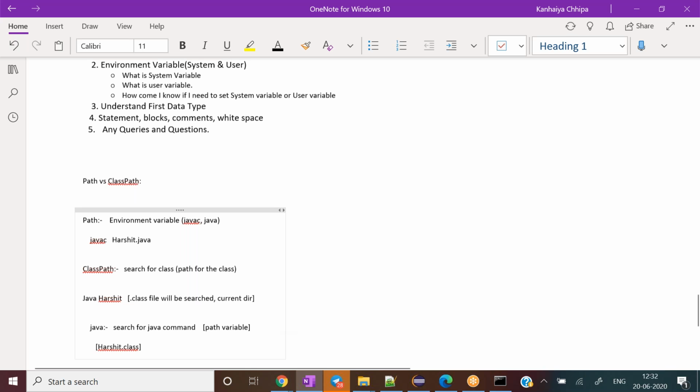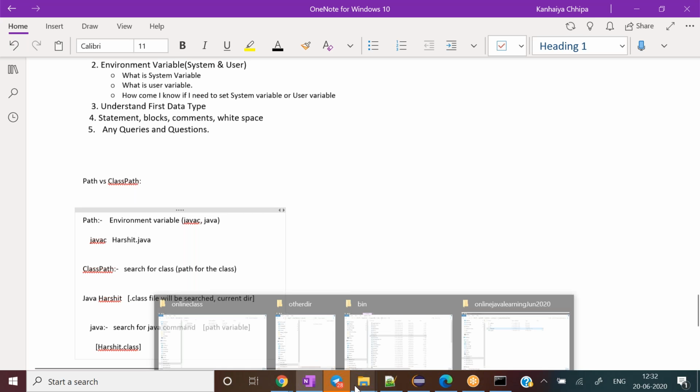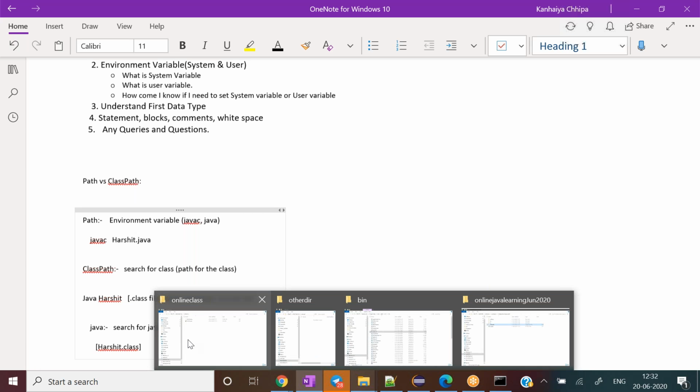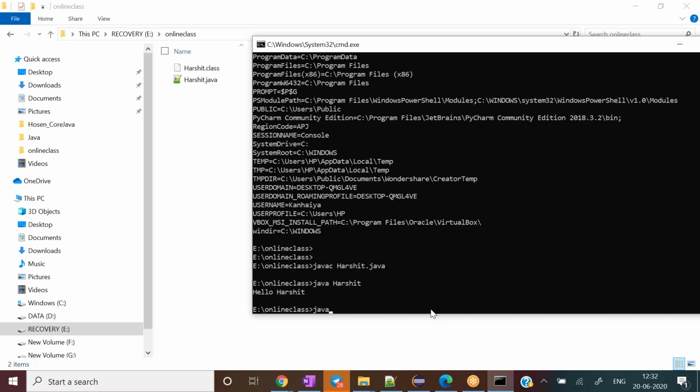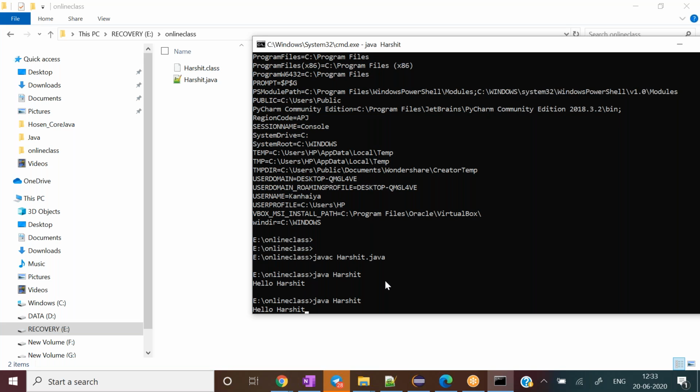So in our case, if you carefully look into the program, I have my dot class file and Java file in the same location, and my command prompt is also pointing to the same location, E:online class. So if I run it, it is not complaining about anything and runs without any issues. The first command, java, has already resolved the path-related stuff, and this Harshit dot class file is also available in the immediate directory, the current directory. So this program is running without any issue.